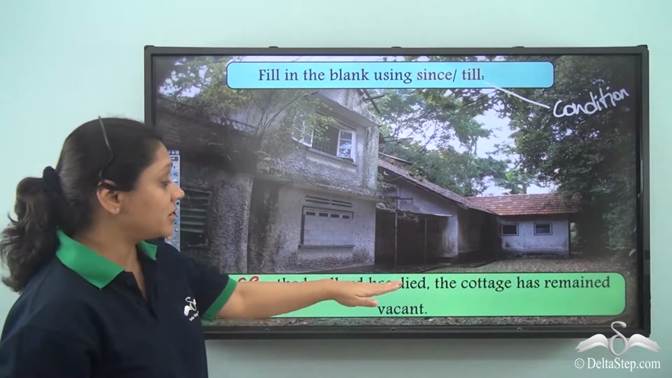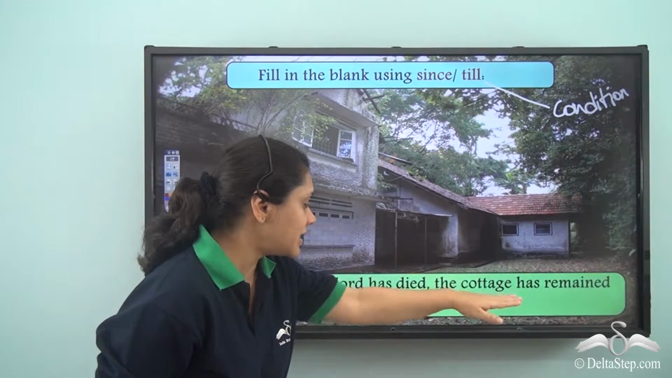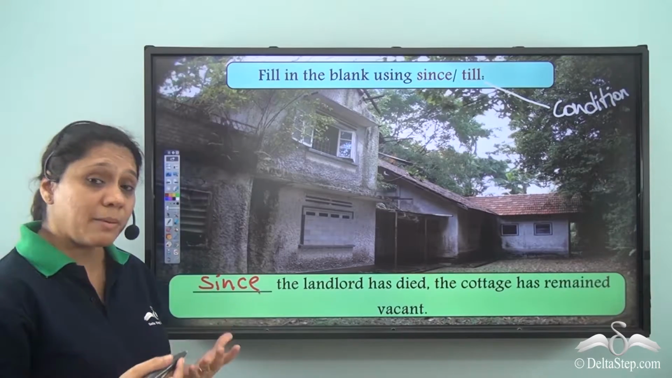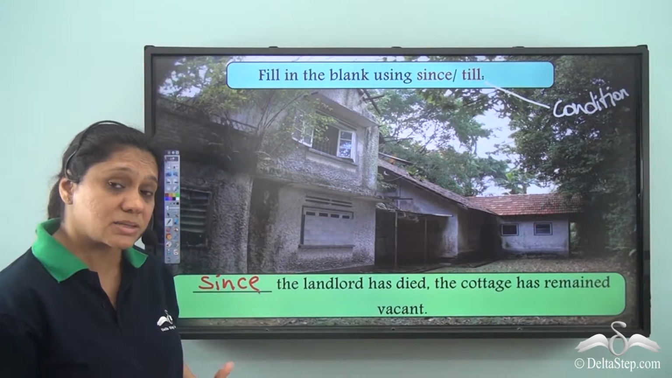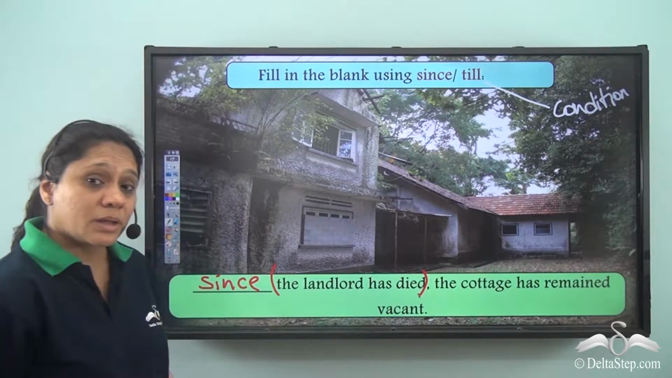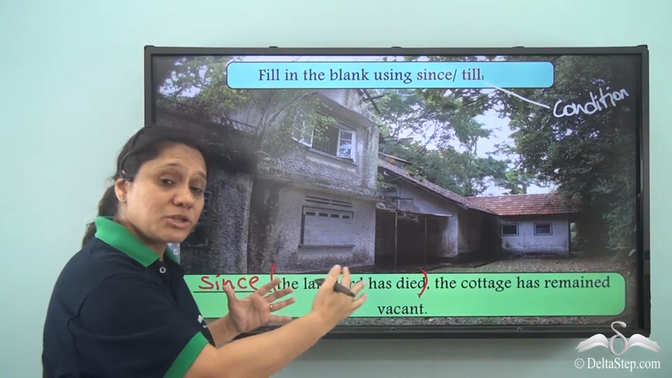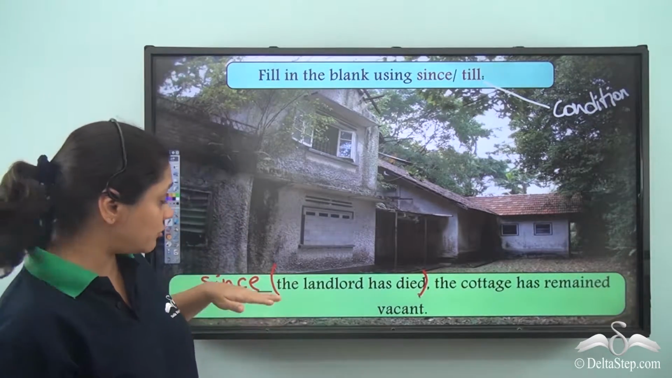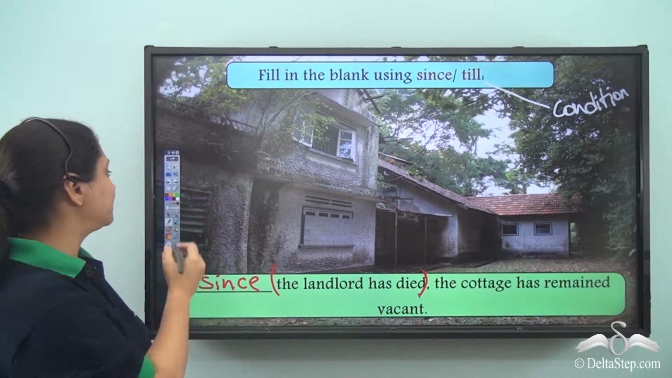Since the landlord has died, the cottage has remained vacant. So since is telling us about something that has happened in the past. What is it? The landlord has died. And so there is an element of time about something which has happened long before. So we have to use since.